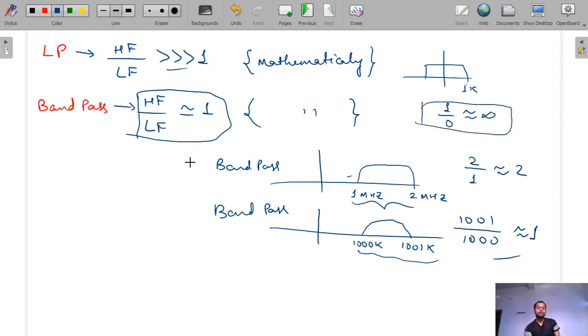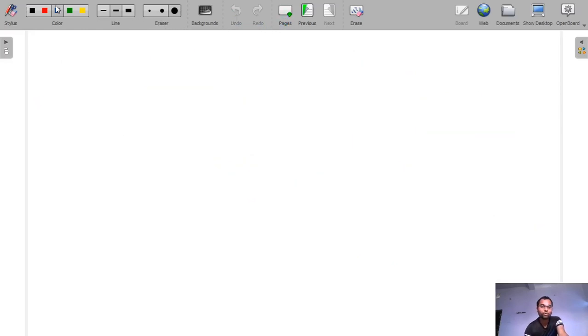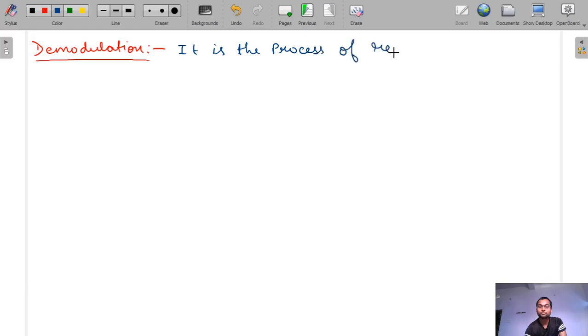Okay, so now we will see demodulation. What is demodulation? We studied modulation and the need of modulation. Now we will study demodulation. It is the process of recovering the original message from the transmitted modulated signal.